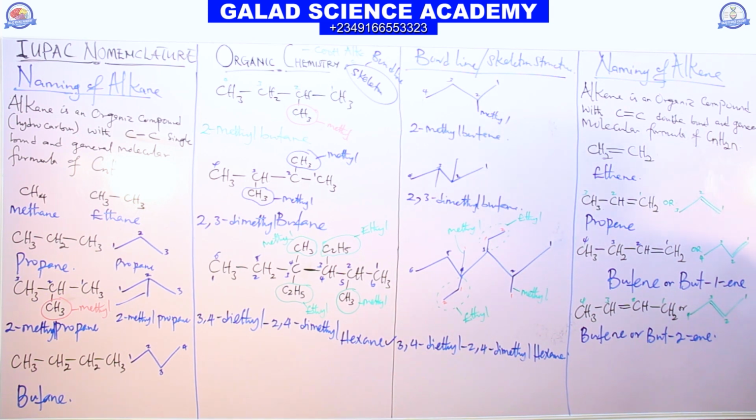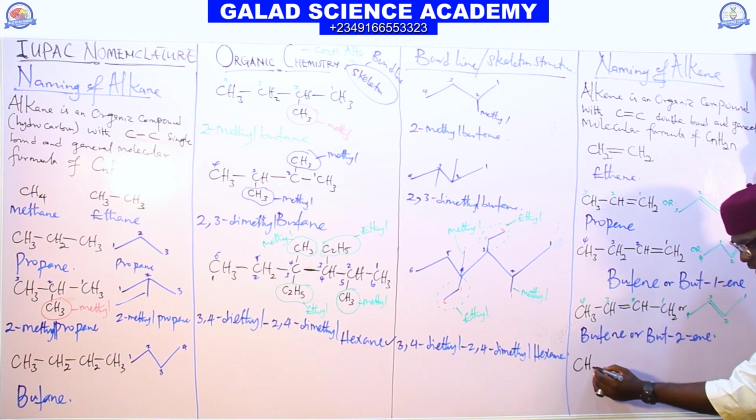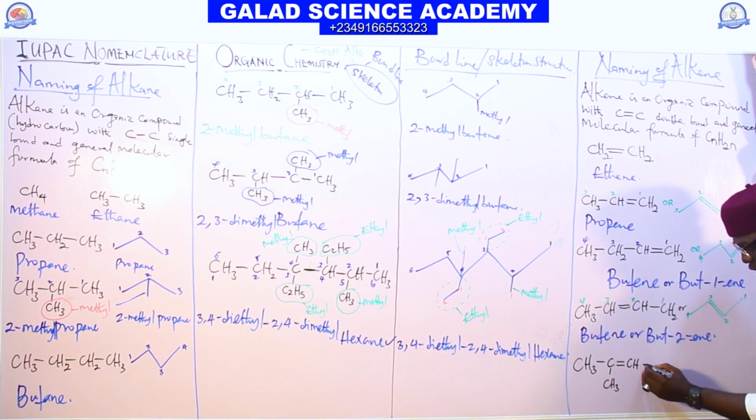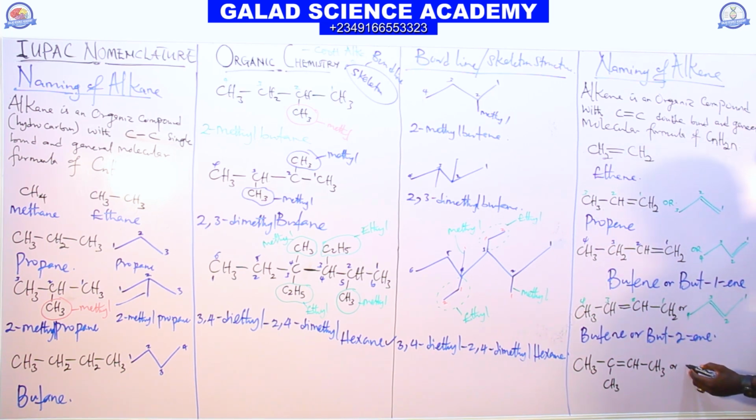So in this, let me add another question here. Let me put another structure here. In case we have CH3, CH, I now put CH3 here. Then we have double bond CH with CH3 here. The structure, I can draw it in one line in this form. 1, 2, this. I now put my double bond here. I put this one here. Yes.